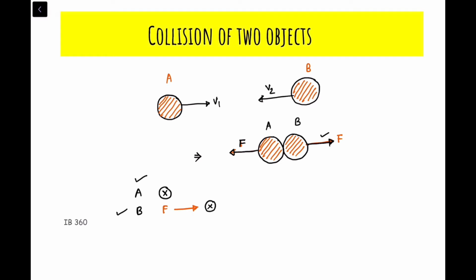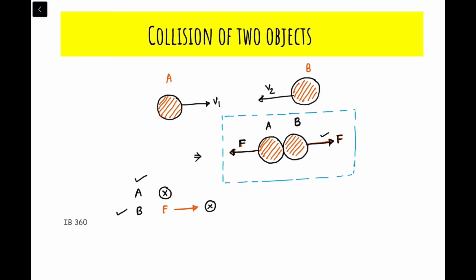Now let's take A and B as a system. What is the force F? This force F acts by B on ball A. Similarly, ball A gives a force F on ball B also.